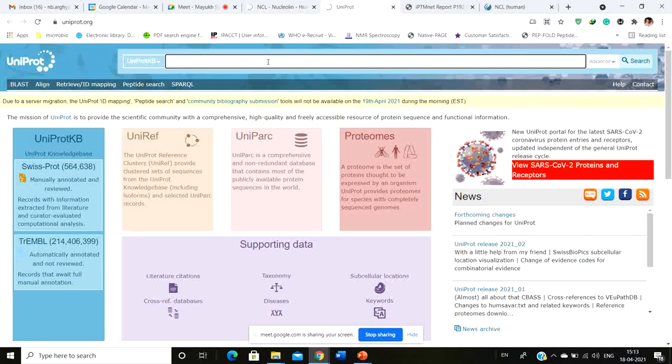For example, I have already searched for the nucleolin protein, or you can simply type in nucleolin, suppose. Okay, or you can simply type in VGF. I think you all know what VGF is, right?